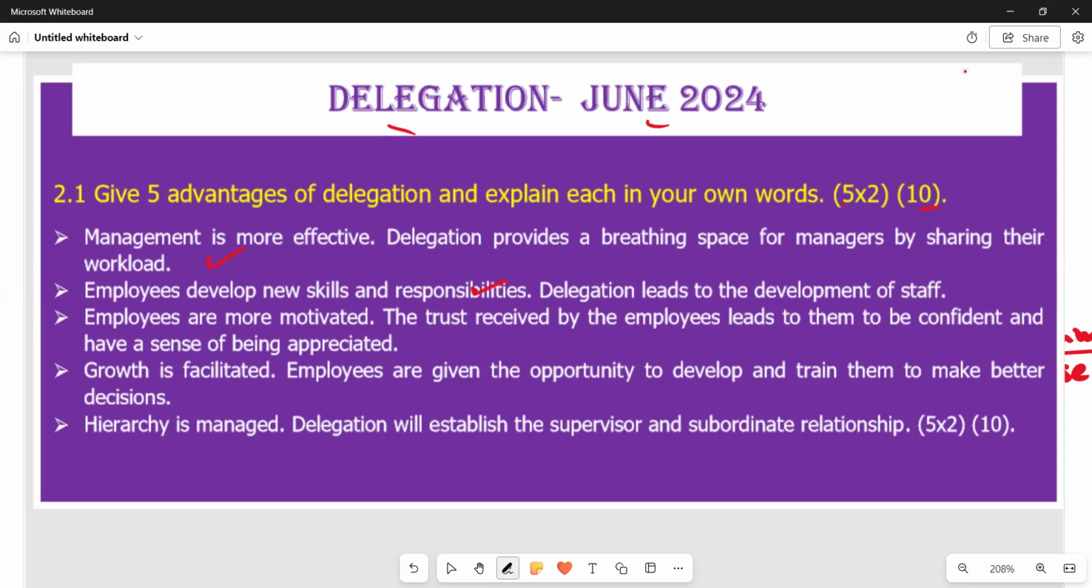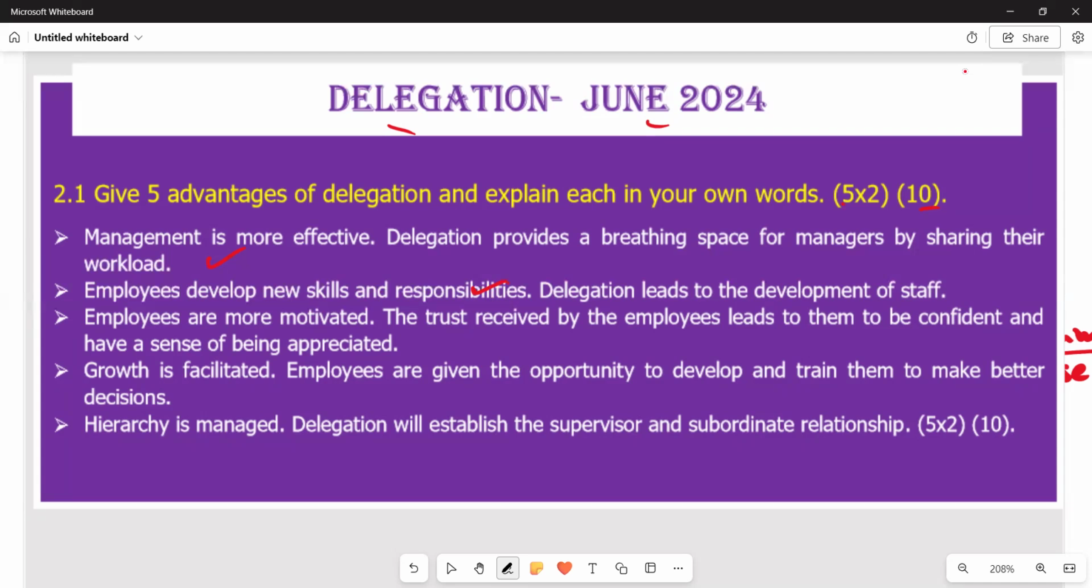Then we go to the third one. Employees are more motivated. So we are saying higher level workers like the management delegate work to lower level workers. The lower level workers will feel motivated because they are doing duties of higher level staff. So in other ways, it comes as a motivating factor that can work in the advantage of the organization. Then on the explanation part, it reads the trust received by the employees leads them to be confident and have a sense of being appreciated.